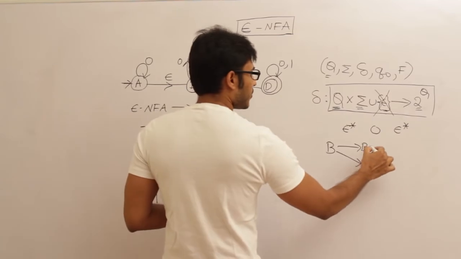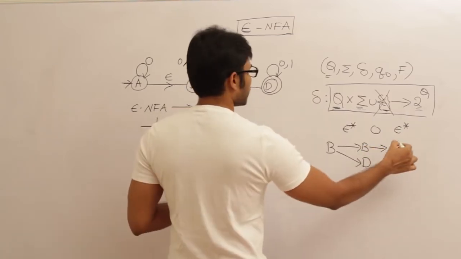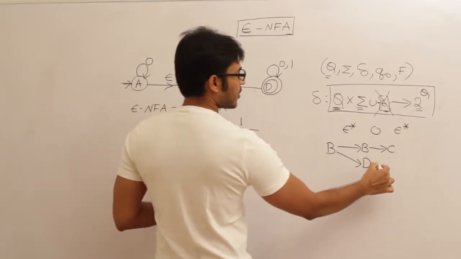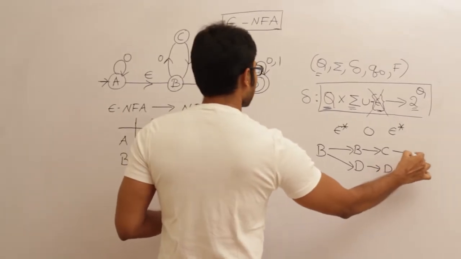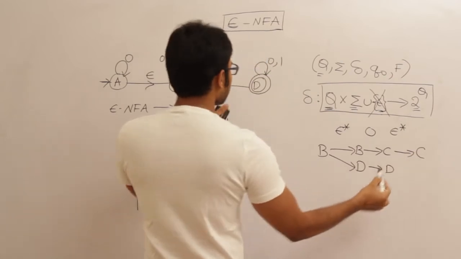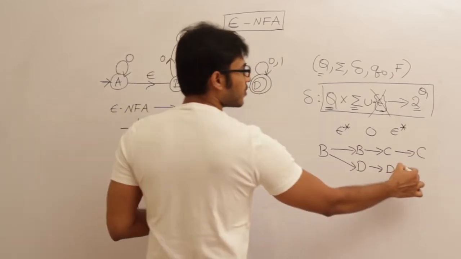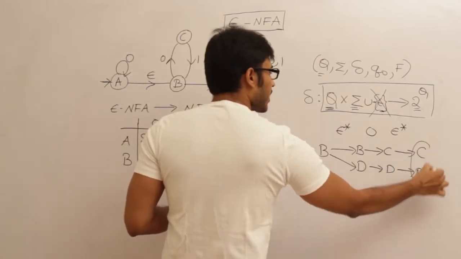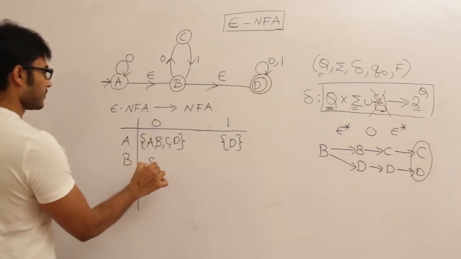Fine. And what about on 0? B on 0 is going to C, D on 0 is going to D itself. What is epsilon closure of C? Where is C going on epsilons? Only to C. What is epsilon closure of D? Where is D going on epsilons? Only D. Therefore I have to write CD here.